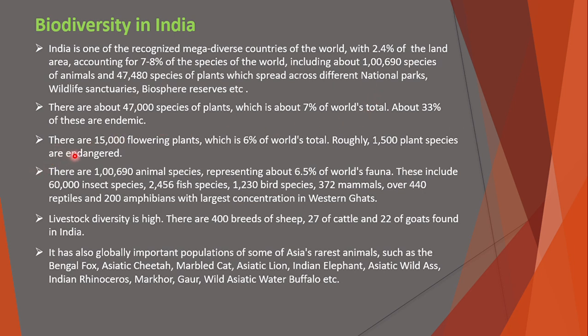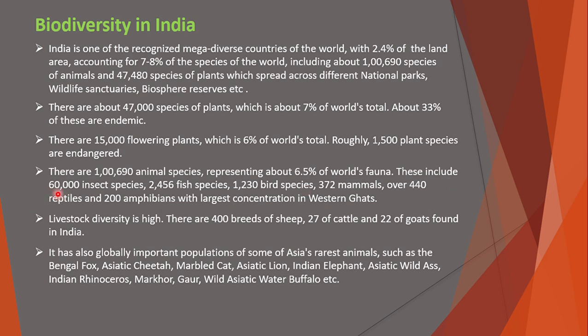Okay. There are 15,000 flowering plants, which is 6% of the world's total. Roughly 1500 plant species are endangered. Endangered means that it is near to extinct. Okay, if we do not conserve these 1500 plants properly, then they will become completely extinct. There are approximately 1 lakh animal species, representing about 6.5% of the world's fauna.